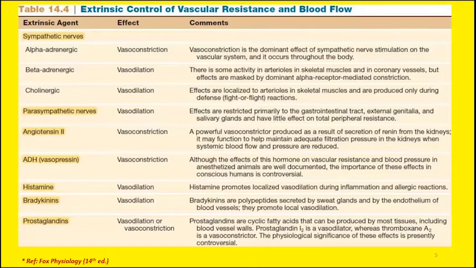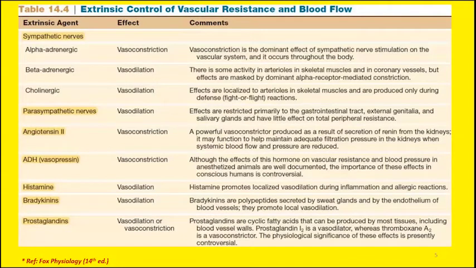So opposite effect of sympathetic and parasympathetic nerves on the blood vessels. The predominant effect of parasympathetic stimulation on the blood vessels is vasodilatation. The predominant effect of sympathetic stimulation on the blood vessels is vasoconstriction.